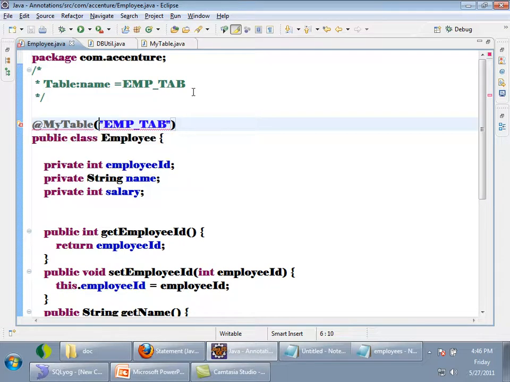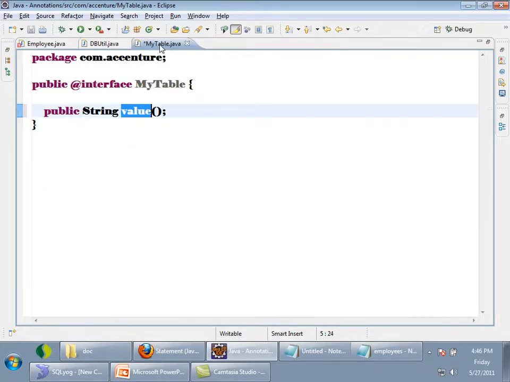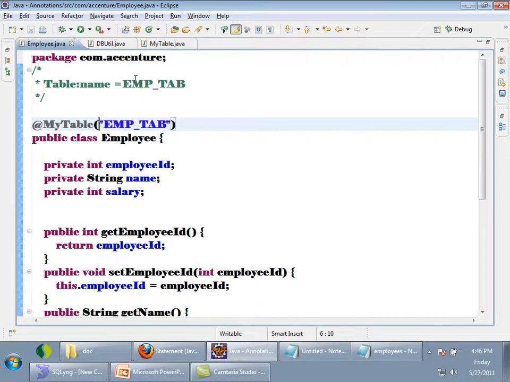See, if the attribute name is value, you need not give "value equals to". If the attribute name is anything other than value, you have to give it. Suppose it is X, you have to give X equals to emp_tab. If it is value, then you can directly give it like this, right?